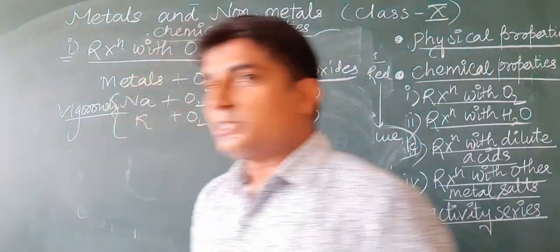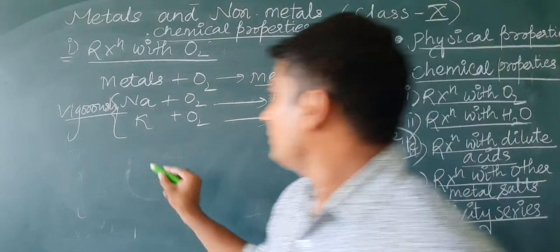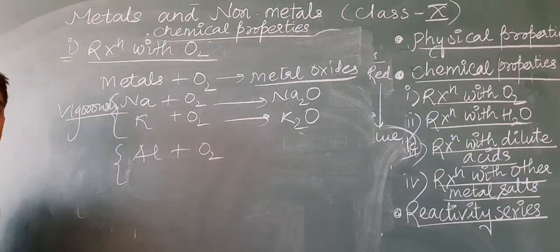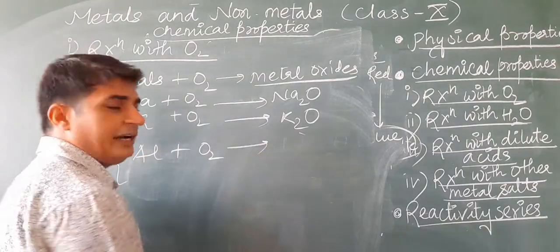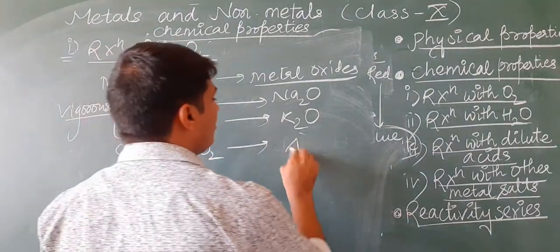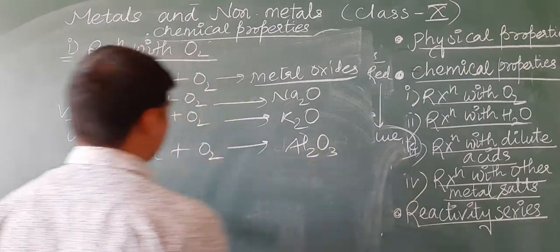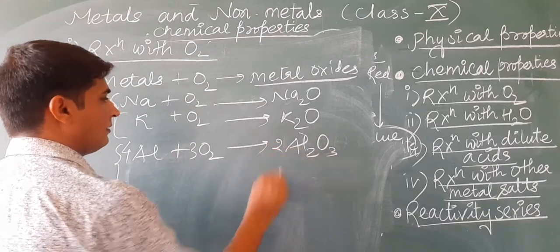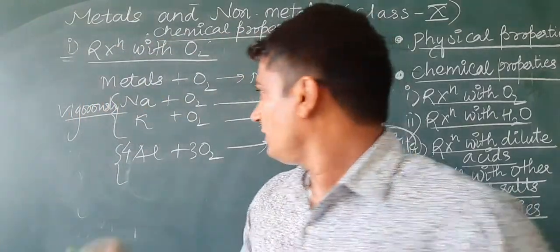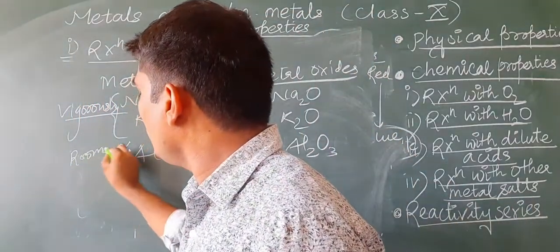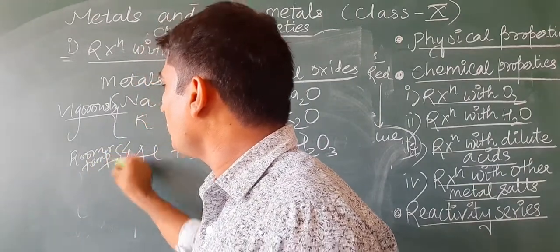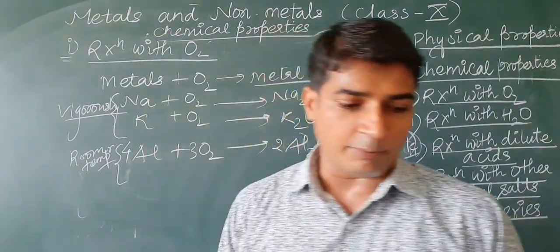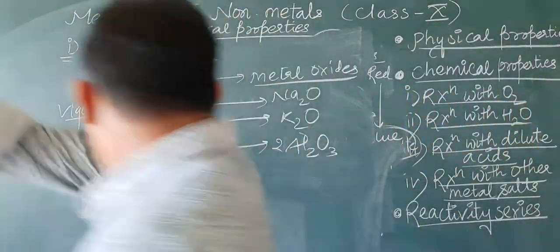Some other metals, for example, aluminium. Aluminium is not reacting with oxygen so violently, but at room temperature it reacts to form aluminium oxide. It can react at room temperature. The reaction is not vigorous like sodium and potassium.